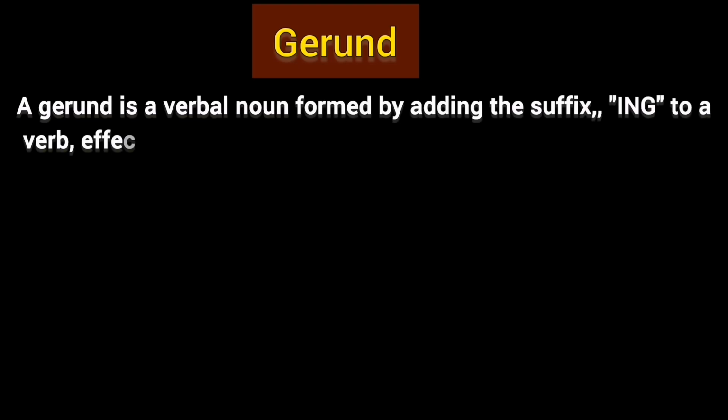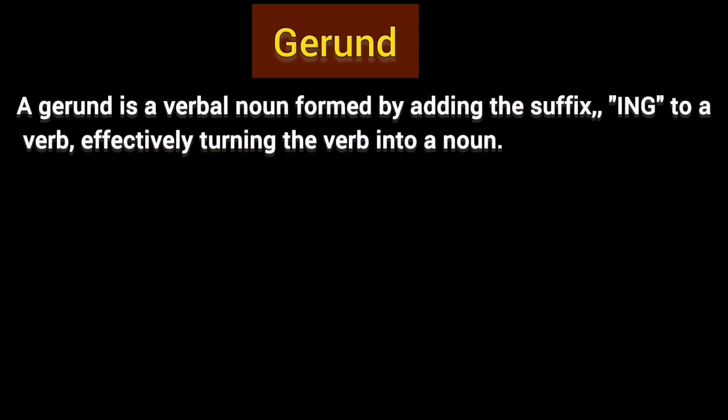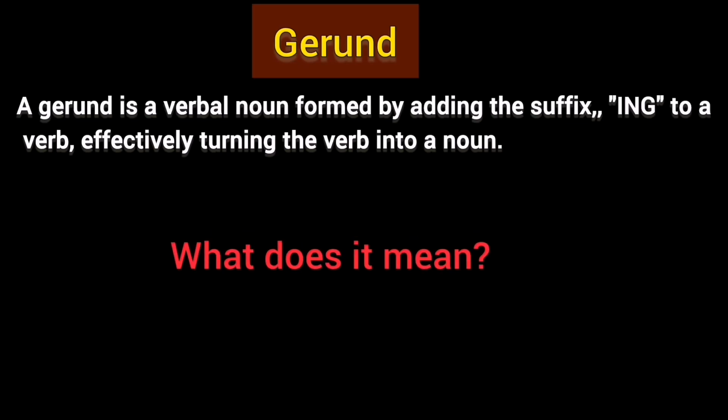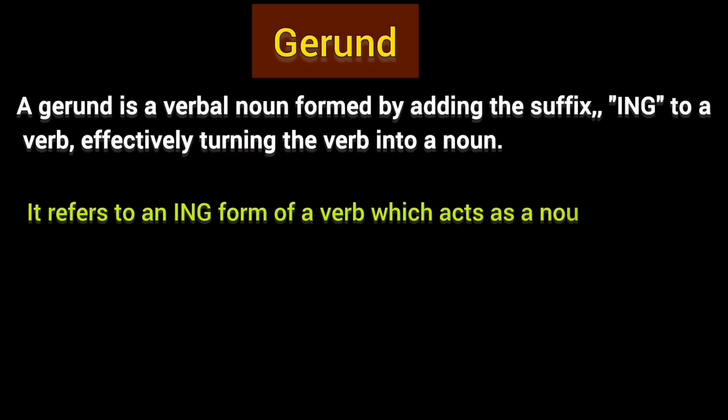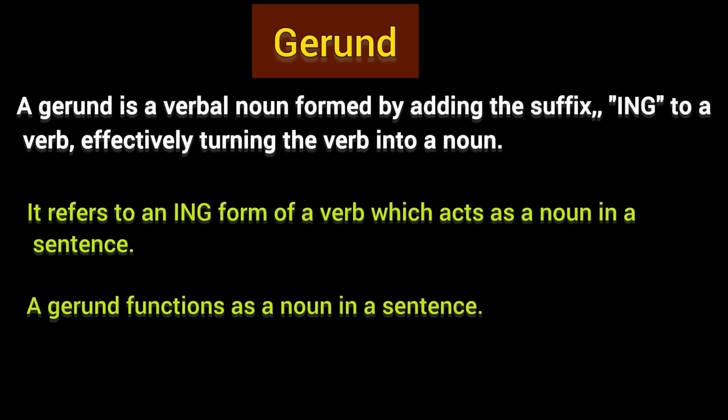Well, let's first learn a gerund. It can be defined as a verbal noun formed by adding the suffix ing to a verb, effectively turning the verb into a noun. What does it mean? Simply, it means that a gerund refers to an ing form of a verb which acts as a noun in a sentence. The main point is, a gerund functions as a noun in a sentence.